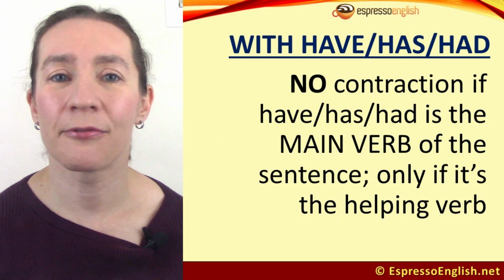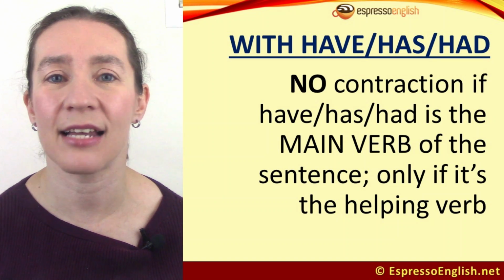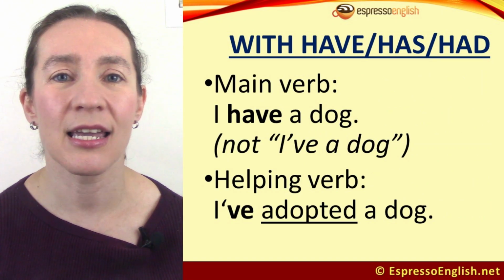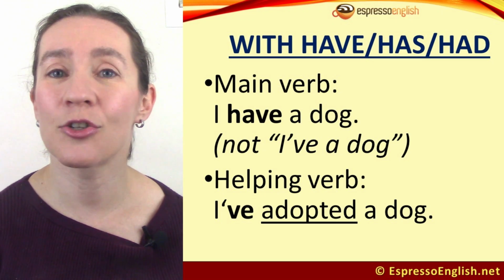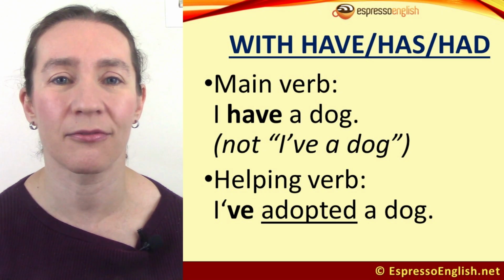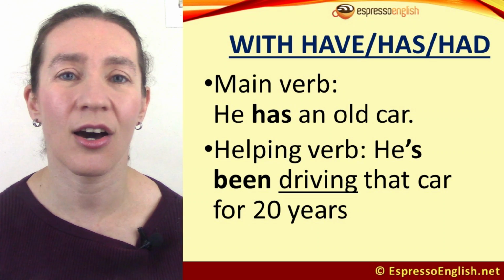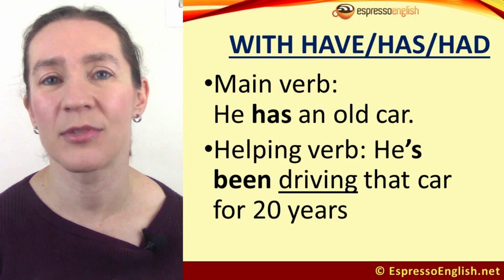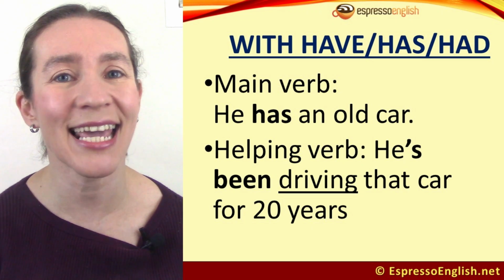We do not form the contraction if have, has, or had is the main verb of the sentence, meaning possession. So we don't say, "I've a dog." We say, "I have a dog." We only use the contraction when have, has, or had is acting as a helping verb. Here's another example. He has an old car. There, has is the main verb, so we do not make it into the short form. But when it's a helping verb, we can.